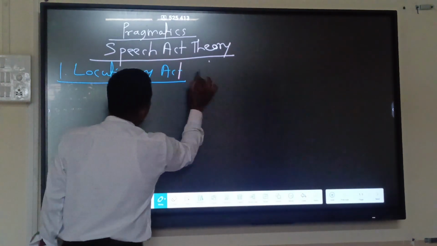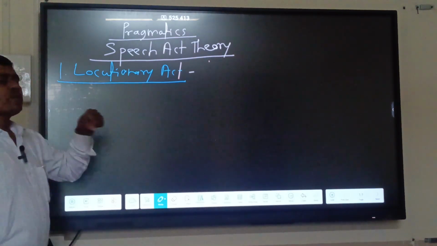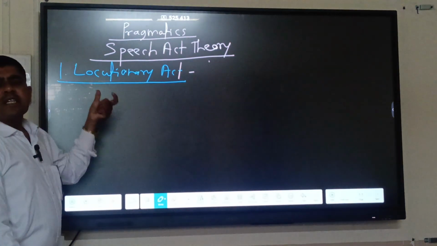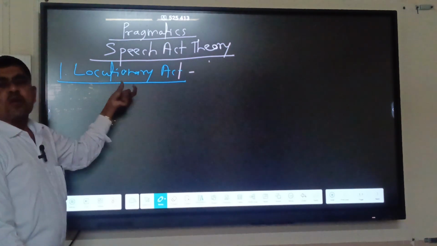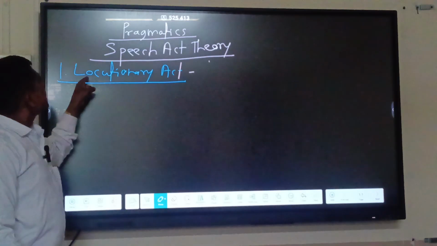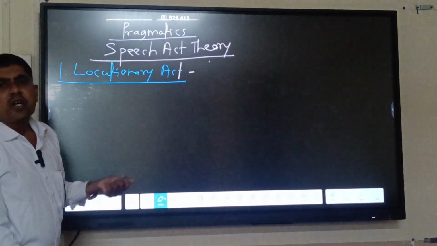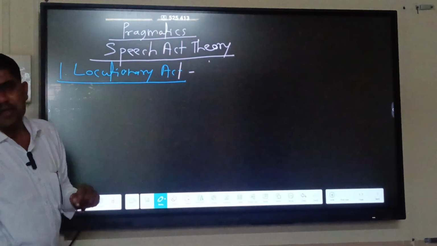So what is the Locutionary Act? Locutionary Act means the basic sentence pattern is given. The basic linguistic expression is produced. When the speaker is able to speak certain words, only then is this act possible. For this act, the speaker must have knowledge of the language and the hearer must know the speaker's language.